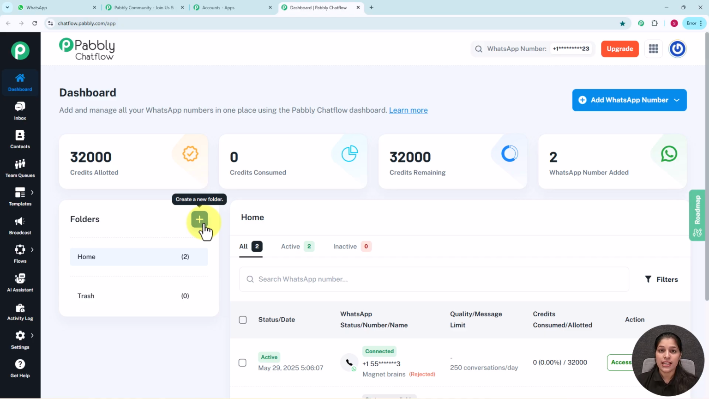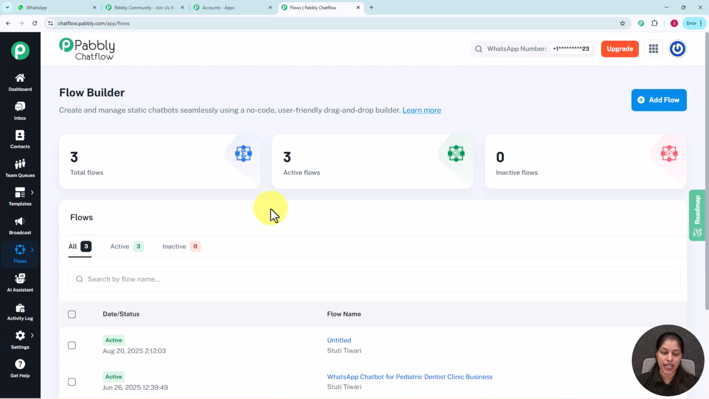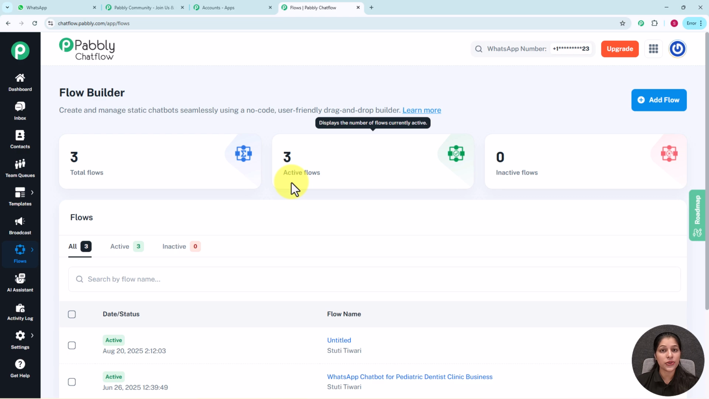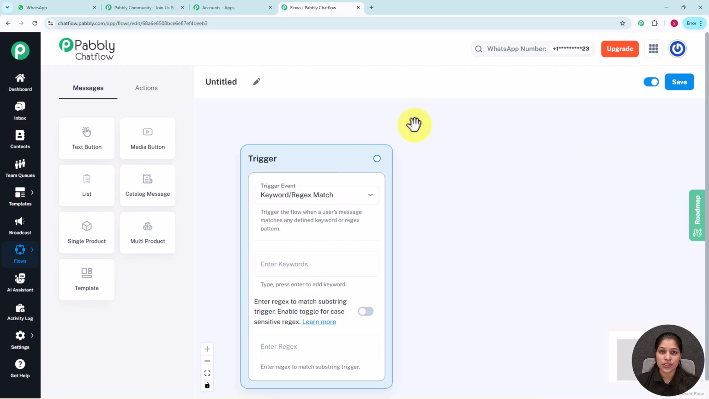But now, as we are going to create a chatbot, we simply have to click over this Flows. As for creating a chatbot, we firstly have to create a flow. So let's click over this Flows and we will be landed to the Flow Builder page. And here you can see these are the flows I have created. So you can also create a flow for creating your chatbot by just clicking on this Add Flow button. And once you click on this Add Flow button, you will be landed to the flow page.